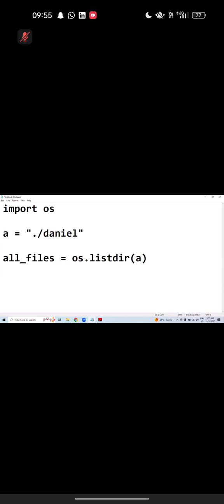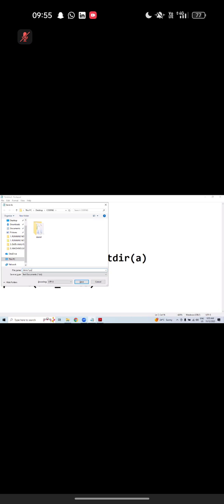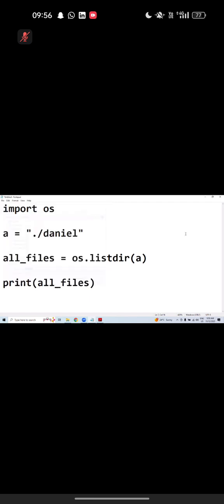Do you want to see all the files? Fine, then you just have to copy. Control S, demo1.py and all the files. Do you think I need to save inside Daniel? No, inside. Click on this.